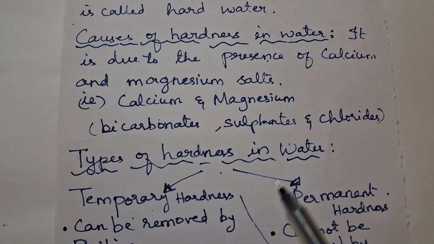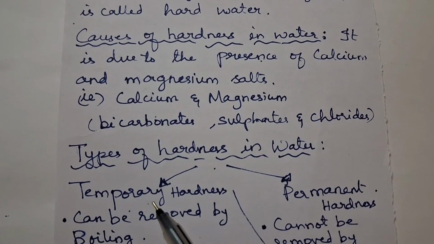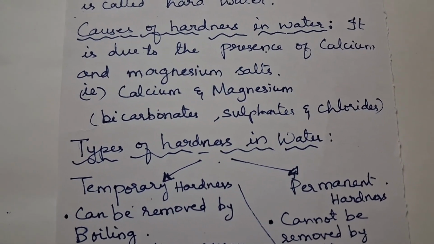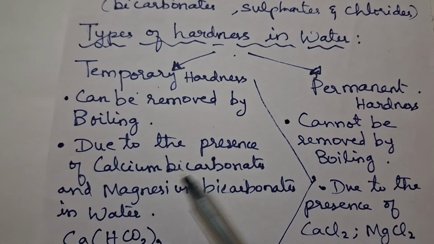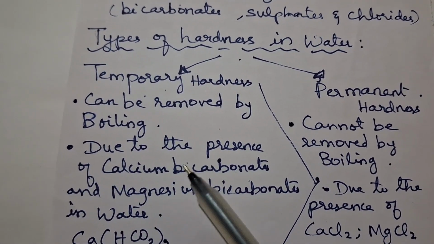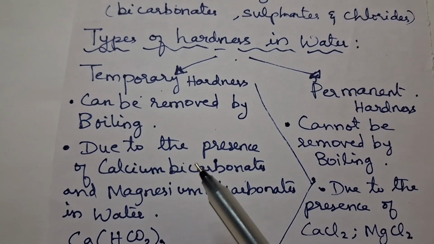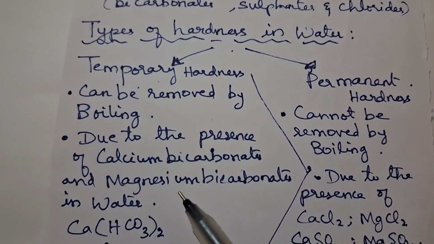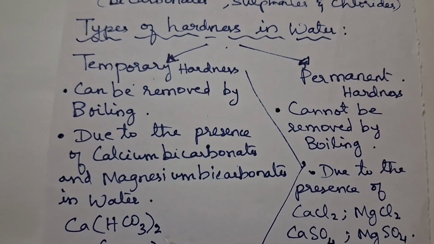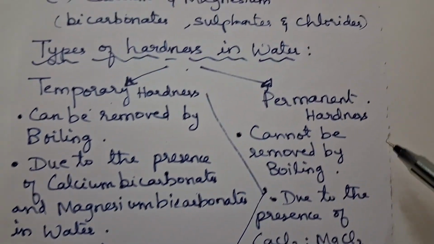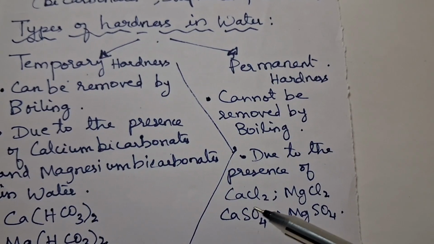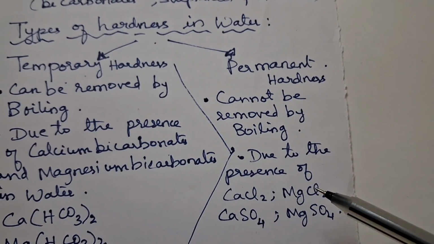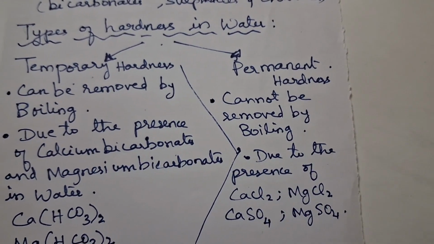There are types of hardness. What are the types of hardness? Temporary hardness and permanent hardness. Temporary hardness can be removed by boiling. It is due to the presence of bicarbonates, whether calcium or magnesium. When you boil it, you can expel them. Whereas permanent hardness cannot be removed by boiling. It is due to the presence of calcium chloride, calcium sulfate, magnesium chloride and magnesium sulfate.